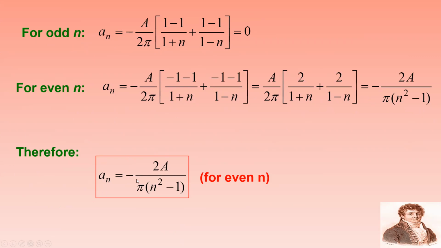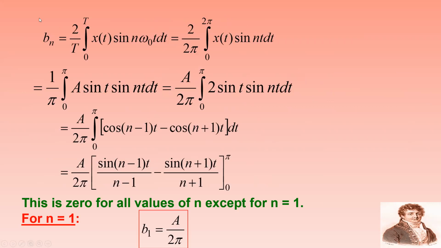So therefore, an will be minus 2a by pi into n square minus 1 for even values of n and equal to 0 for odd values of n. Similarly, you can also calculate bn. bn equal to 2 by T integral 0 to T x of t sin n omega naught t dt is the formula for calculating the Fourier series coefficient bn.